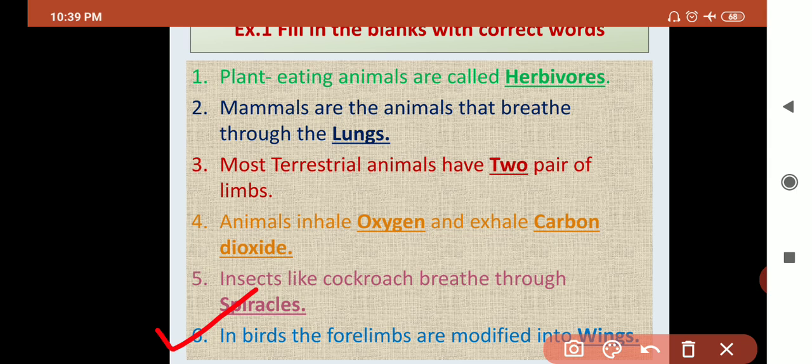Number 6. In birds, four limbs... Four limbs means front limbs. Okay, when you see a bird, you see the bird has only 2 legs. So where are the other 2 legs? They are modified into wings. Which limbs are modified? Front limbs are modified into the wings.